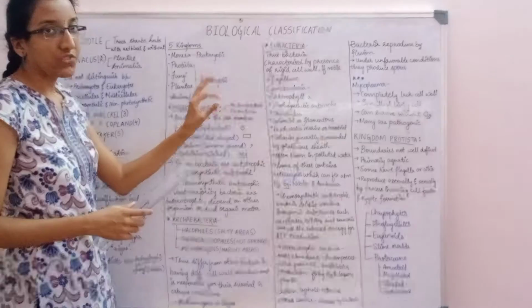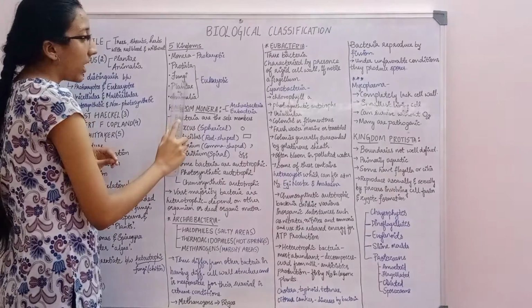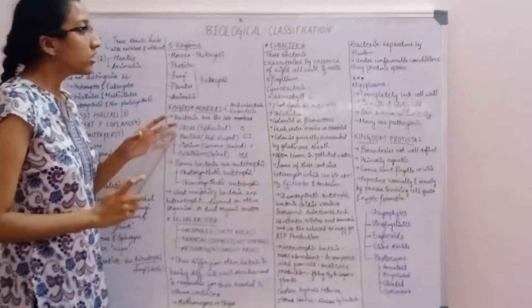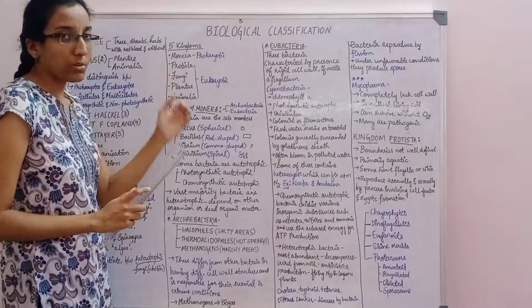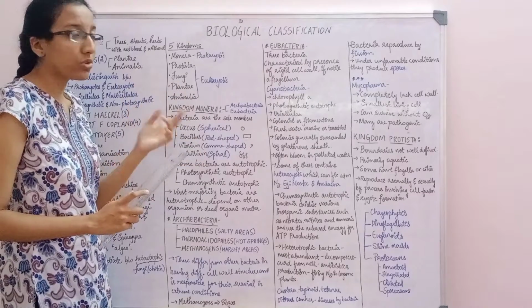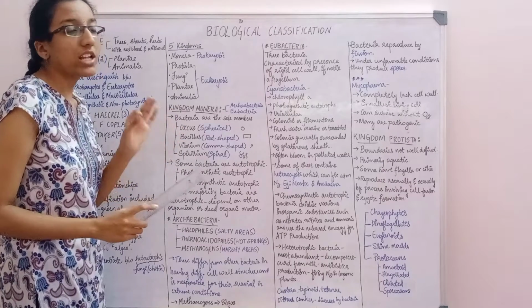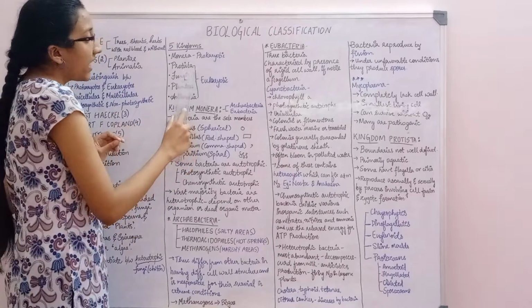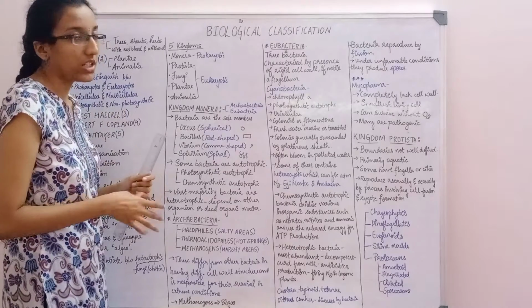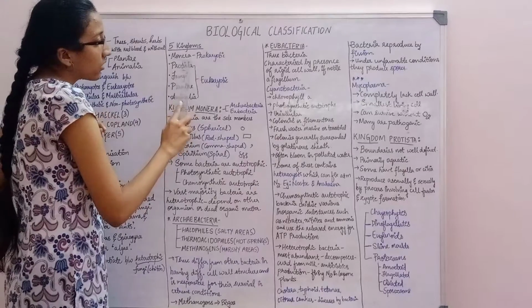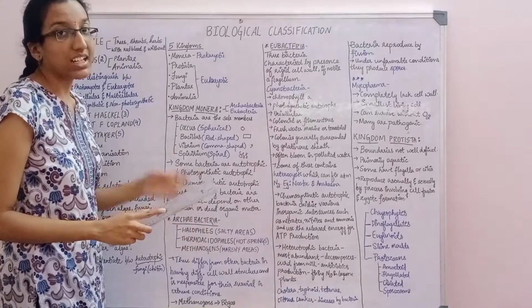In this biological classification, we will be studying basically 5 kingdoms, that is Monera, Protista, Fungi, Plantae and Animalia. The major thing to remember for KCET, NEET or boards is that Monera is prokaryotic. Prokaryotic means it does not have a well-defined nucleus, and the other 4 are eukaryotic. They have a well-defined nucleus.